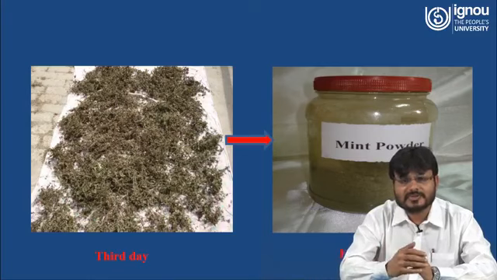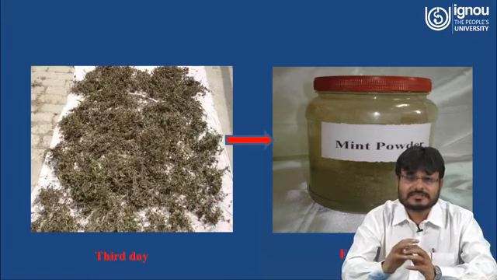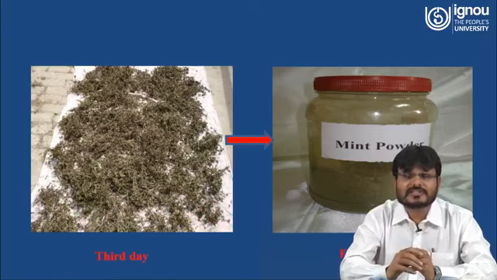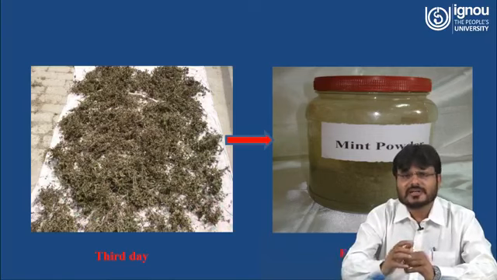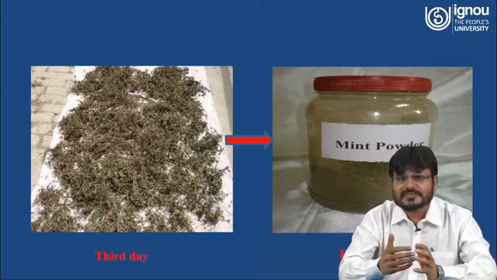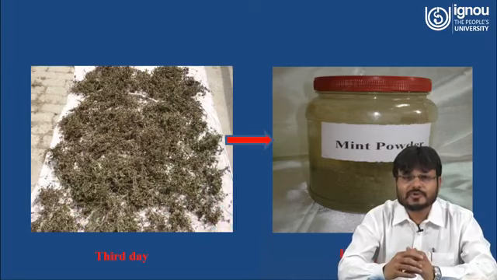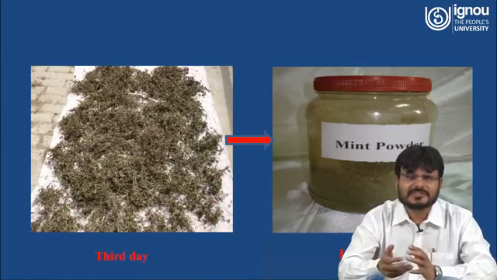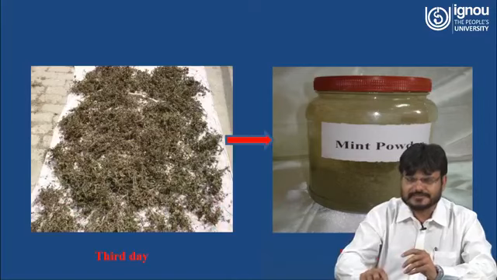and in the fourth day this dried mint can be converted into the powder. So what I am trying to convince you is, to convert this mint leaf into mint powder, only 4 days are required with this type of solar PV dryer. If you are using the forced mode, this type of dryer is also called a hybrid photovoltaic dryer, because hybrid means what? You are using two technologies, thermal and electrical, and to operate this DC fan you are using the PV module. So this is also called a hybrid PV dryer.